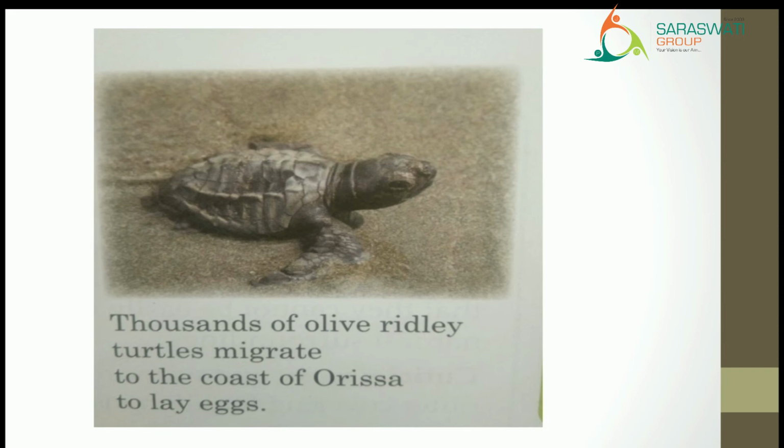They come to lay their eggs, and when the babies come out from the eggs, they will go again back to the sea. Right? So these were certain animals which show migration for favorable conditions like temperature, laying eggs and food. Okay?